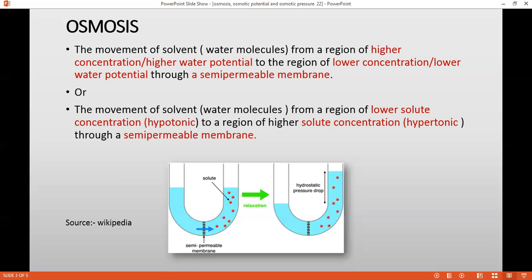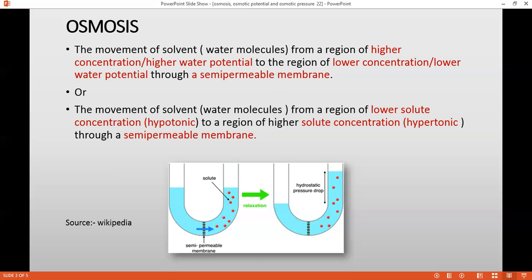So now what is osmotic potential? We are going to read about it in our next slide. I hope it is clear. The movement of solvent from a region of higher concentration or higher water potential to a region of lower concentration or lower water potential. Higher water potential is more. That means water potential is more.